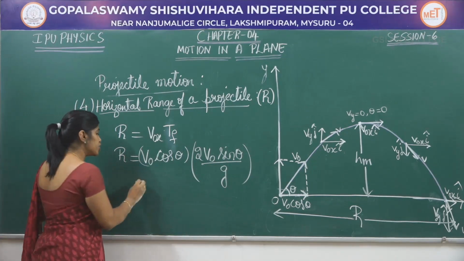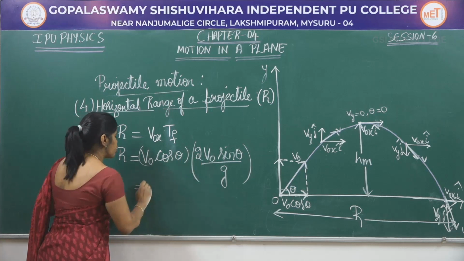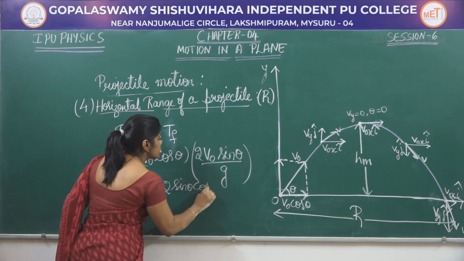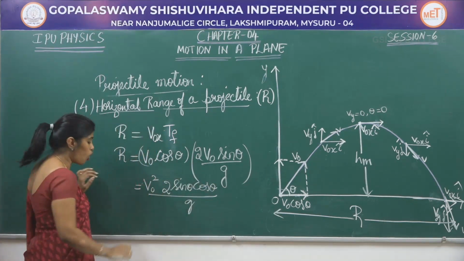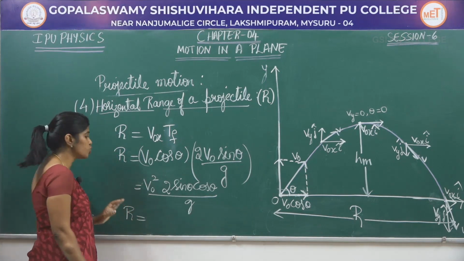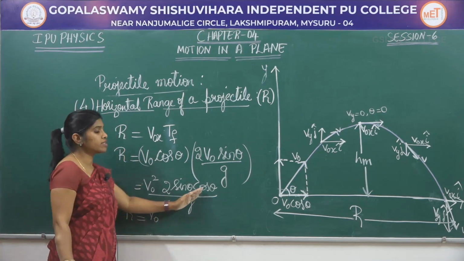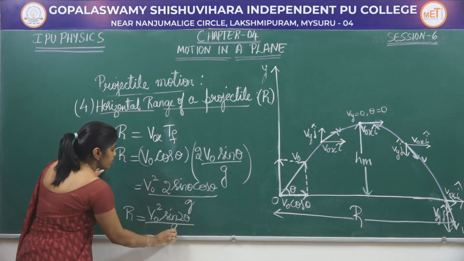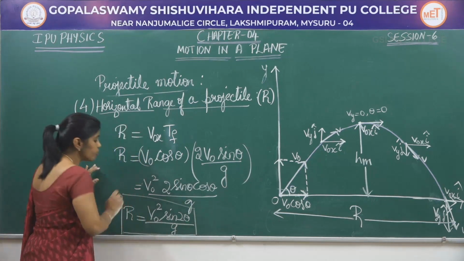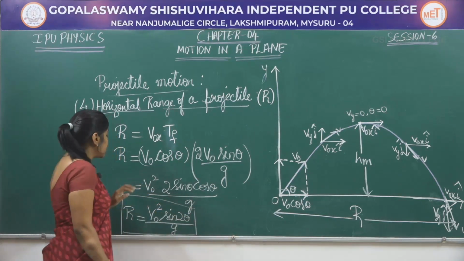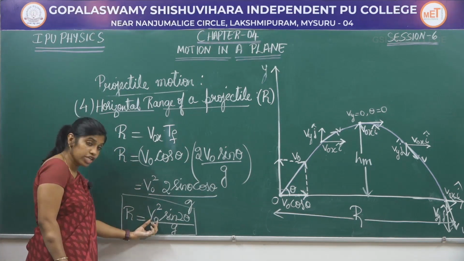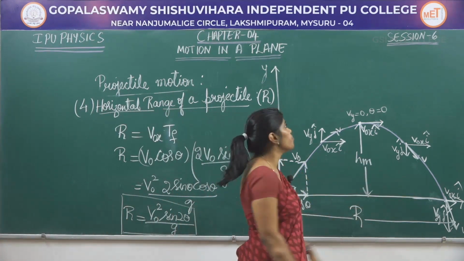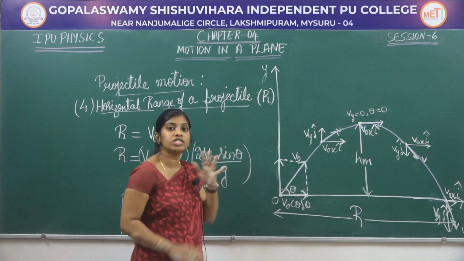This equation can be rearranged as V naught into V naught is V naught square into 2 sin theta cos theta by g, or I can write the horizontal range as equal to V naught square, 2 sin theta cos theta is nothing but sin 2 theta, by g. So, this is the horizontal range of the projectile. Now, this horizontal range depends on the initial velocity and the angle of projection. Now, when is the horizontal range maximum? At what angle does this horizontal range be maximum?